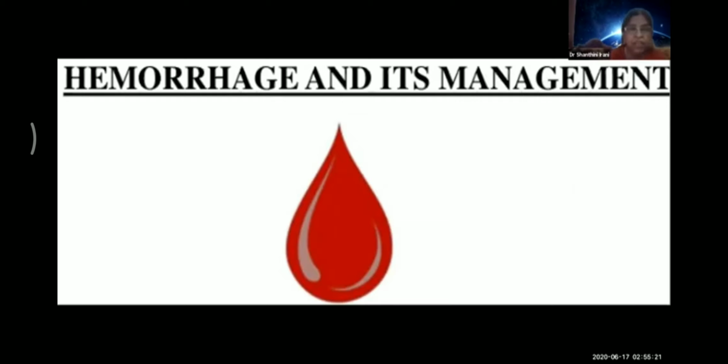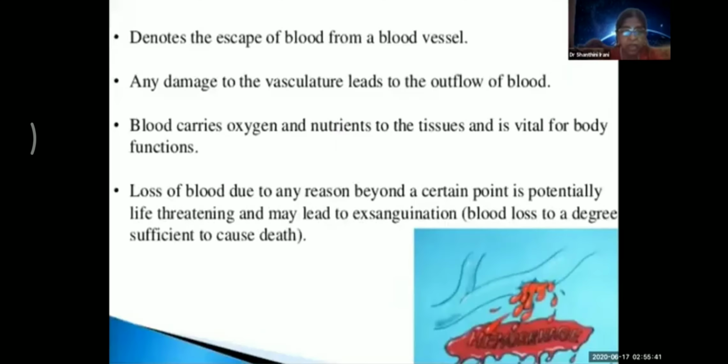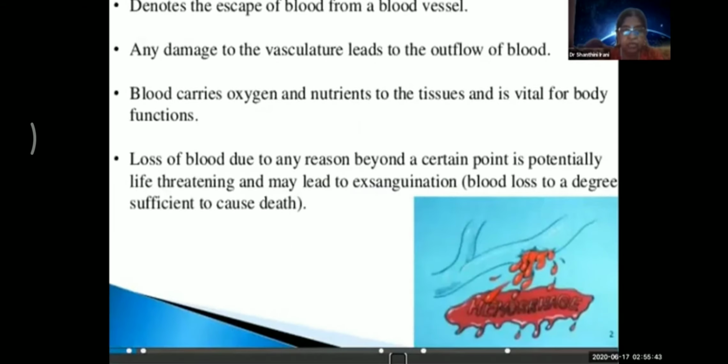What is hemorrhage? Hemorrhage denotes the escape of blood from a blood vessel. Any damage to the vasculature leads to the outflow of blood. Blood carries oxygen and nutrients to the tissues and is vital for body functions. Loss of blood due to any reason beyond a certain point is potentially a life-threatening problem and may lead to exsanguination, leading to even death at times. So it's very dangerous.